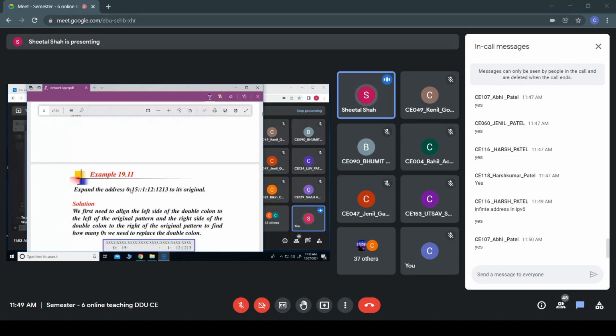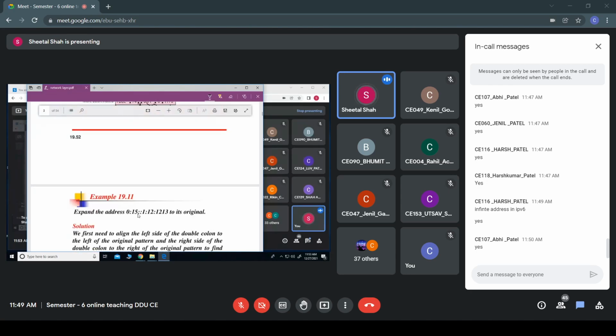So for example, suppose I have this particular IPv6 address, then how will you write it? If it is 0, what does it indicate? Only one 0 is written. It indicates there are 4 zeros. Then colon. How about this 15? All these are hex notations. So how will we write this 15? This is one 4-bit hex number, and this is the other 4-bit hex number. So it has to be written 0015.